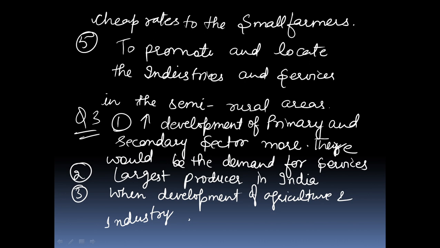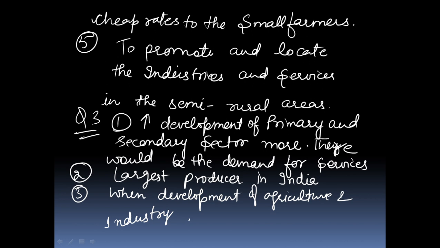Second reason, tertiary sector or services sector has become the largest producer in India because various kinds of services like hospital, educational institution, postal services, courts, village administrative office, transport, banks, police stations, insurance companies, etc.